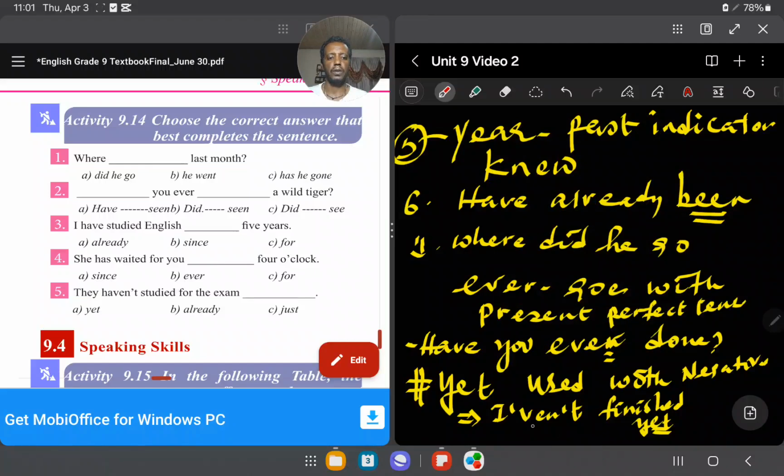እንድታስተውሉ ትፈልጋለሁ። I haven't yet, when there is a negative in the present perfect tense, yet is placed at the end. okay ዲኛው ጋር negative ሲኖር present perfect tense yet at the end ይመጣል ማለት ነው። okay